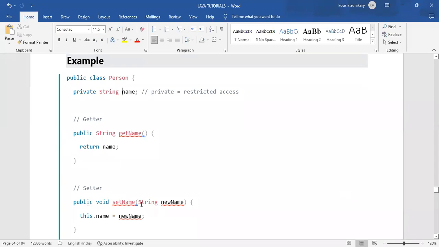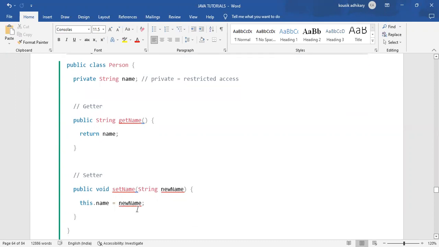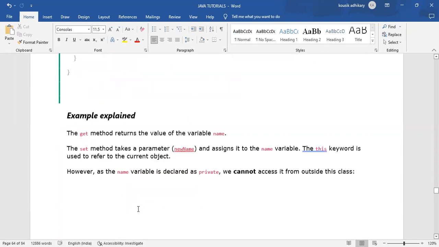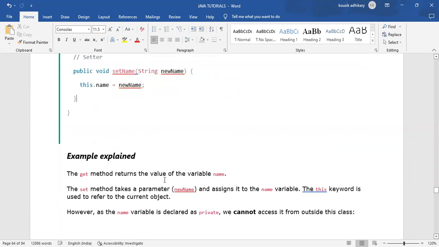In public void setName(String newName), this.name means this variable belongs to that class. this.name = newName. Another example to explain: the get method returns the value of the variable name. The set method takes the parameter newName and assigns it to the name variable.